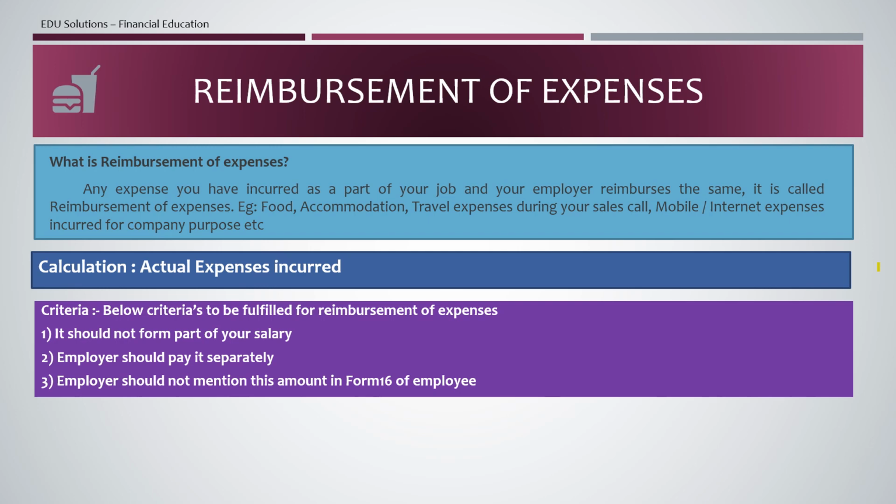For the rest we have said it should form part of salary, but in this case of reimbursement of expenses, it should not form part of your salary. That means if your salary is 30,000 and you are spending an additional amount for a client visit, which is not part of your salary, and you are getting reimbursement for that additional amount you have spent, that amount should not be part of your salary. So the employer should pay it separately, submitting your bills, verifying as a separate cycle, not along with your salary. Then the employer should not mention this amount in the form 16 of the employee.